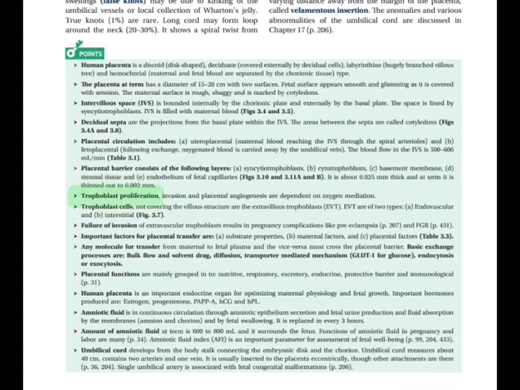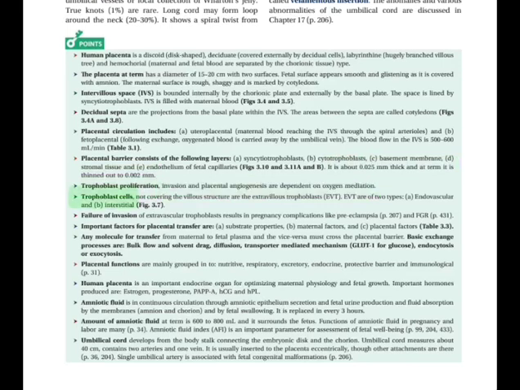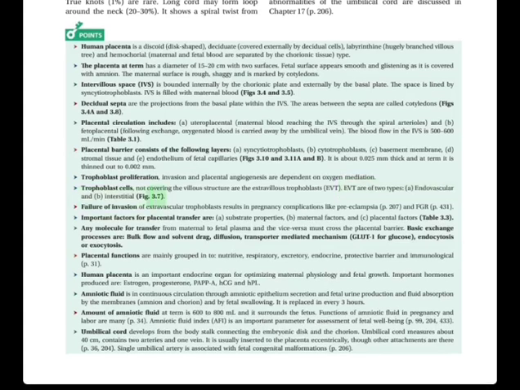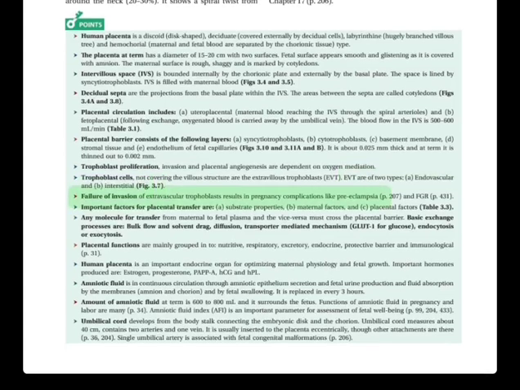H. Trophoblast proliferation, invasion and placental angiogenesis are dependent on oxygen mediation. H. Trophoblast cells, not covering the villus structure, are the extravillous trophoblasts, EVT. EVT are of two types: a. Endovascular and b. Interstitial, Fig. 3.7. H. Failure of invasion of extravillous trophoblasts results in pregnancy complications like preeclampsia, p. 207, and FGR, p. 431.